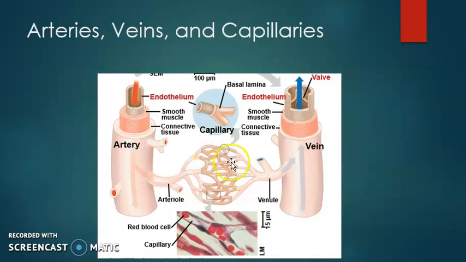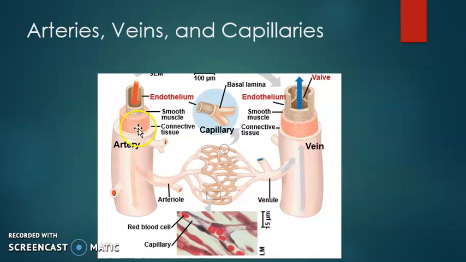After the exchanges take place, the capillaries join to make a venule. Then venules join to make veins, and veins bring blood back to the heart. In veins, pressure is definitely very low. Mostly veins are going back towards the heart, so blood has to travel a long distance with lesser pressure. So veins have valves. These valves prevent backflow.